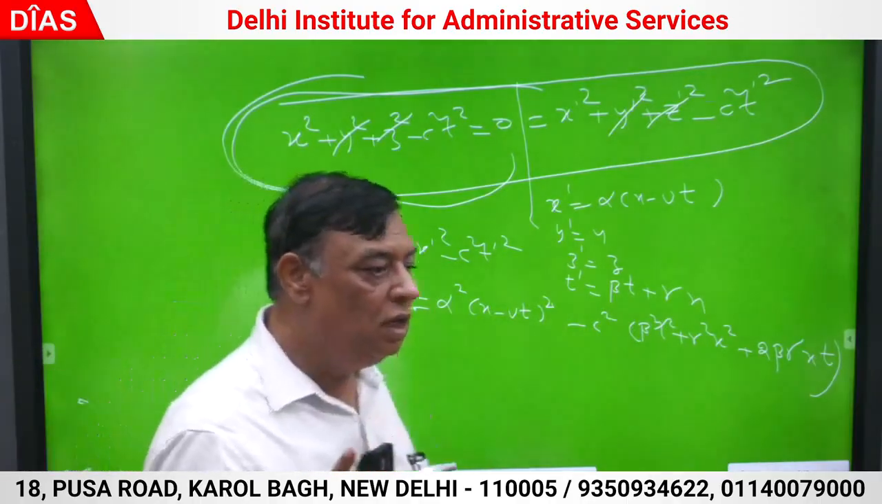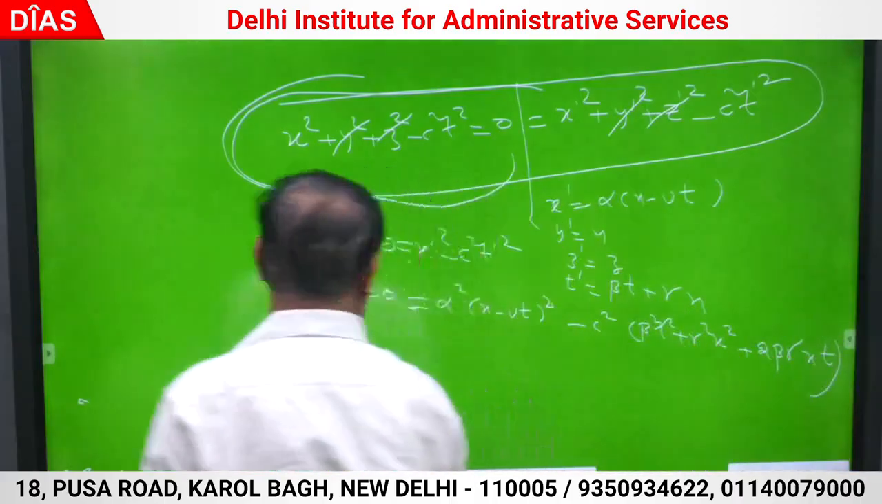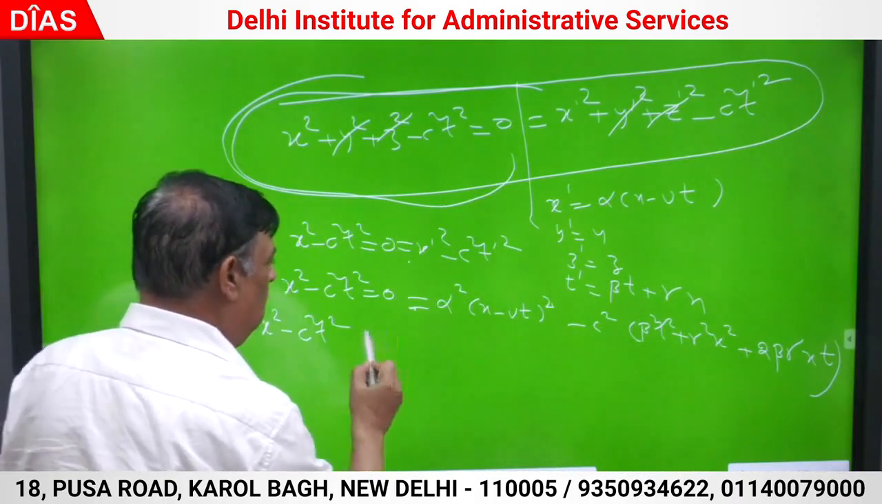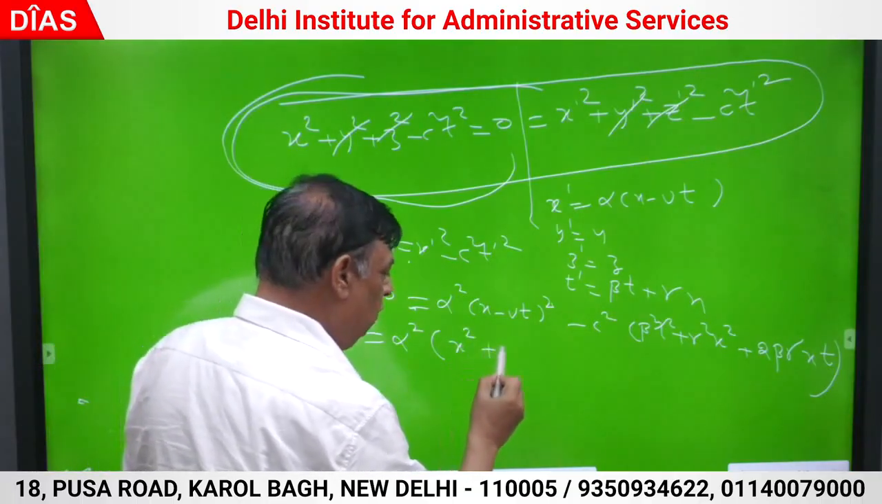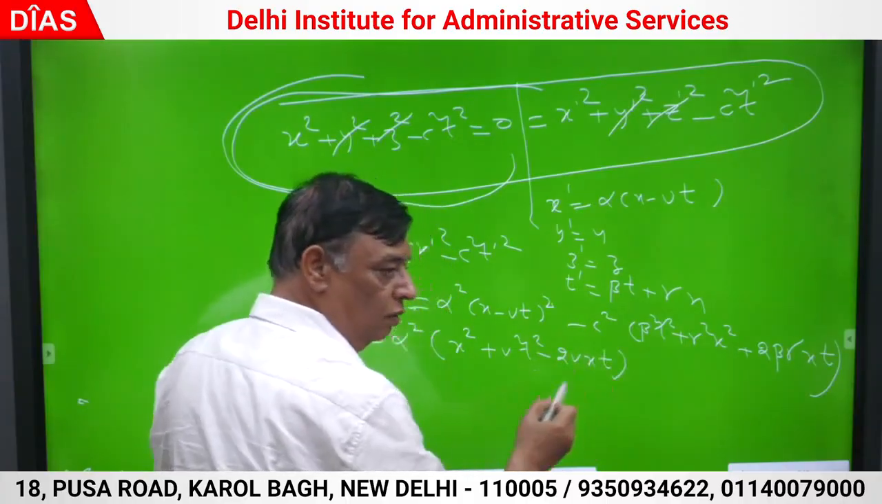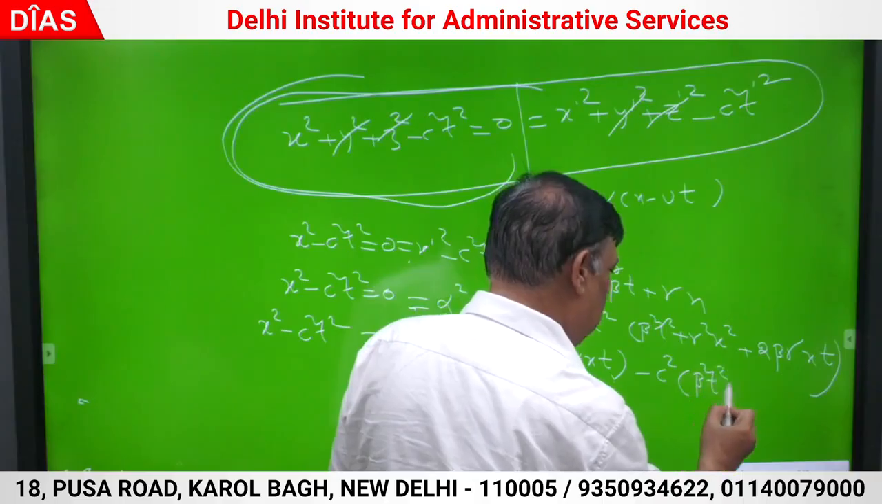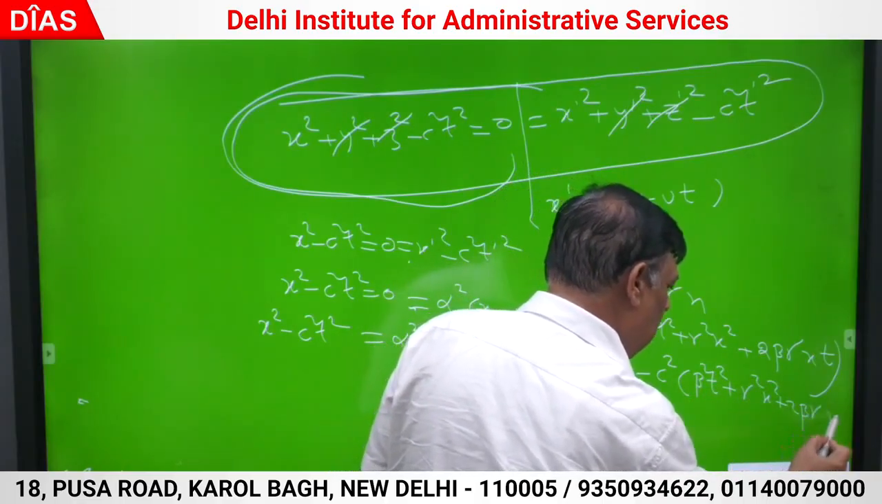There are 3 unknowns. Alpha, beta, gamma are 3 unknowns. I should have 3 equations to determine them uniquely. Correct? Look, 3 are written. Here it is x square minus c square t square. This was alpha square times x square plus v square t square minus 2v xt, minus c square times beta square t square plus gamma square x square plus 2 beta gamma xt.